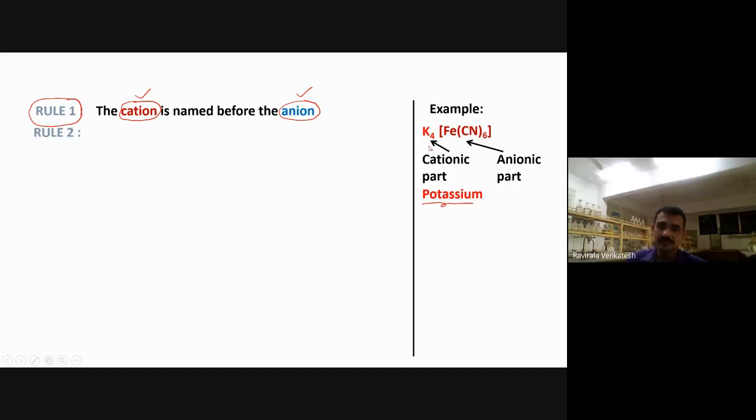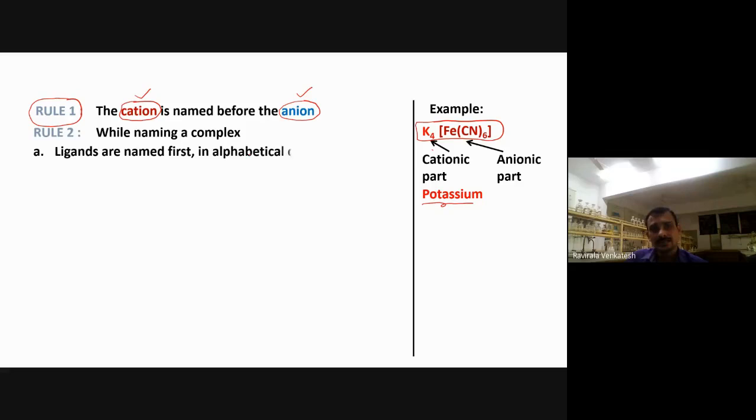Each and everything we'll see. In an examination, the nomenclature you have to start from potassium, because it is a cation. Now, rule number 2: while naming a complex, ligands are named first in alphabetical order.